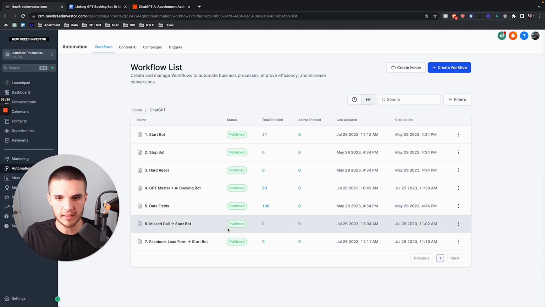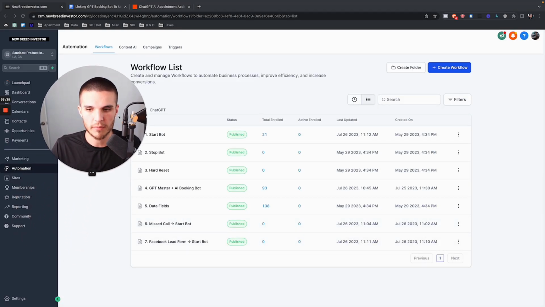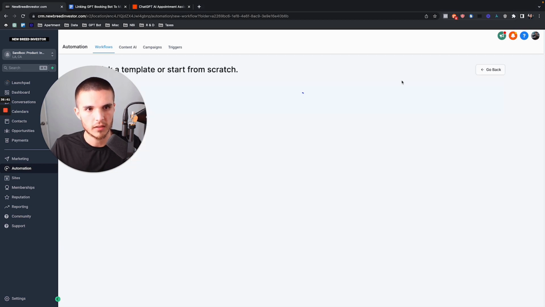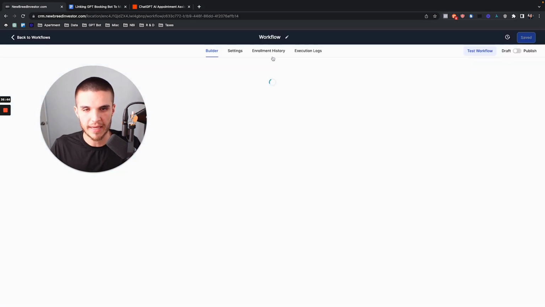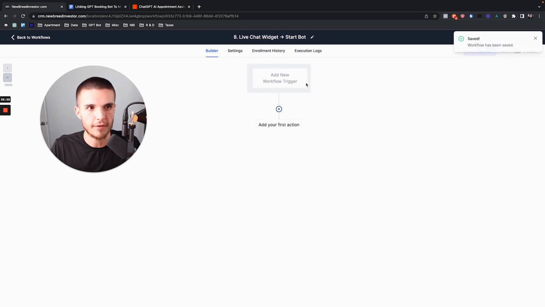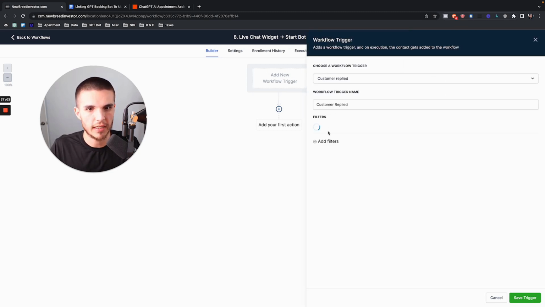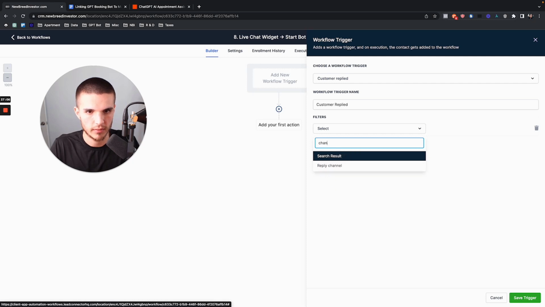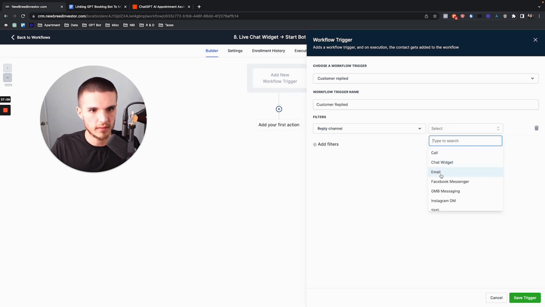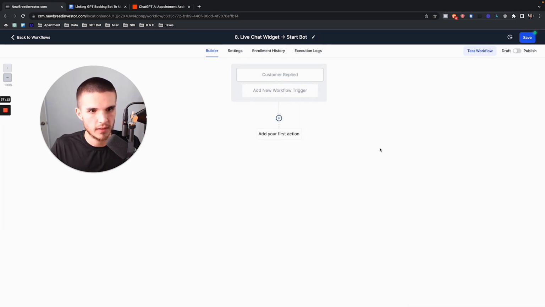So same exact process, which I haven't done the custom values for yet, so you'll get to see that. So same thing. I'm going to make a new workflow from scratch. We're going to do live chat, widget, start, bot. Boom. Save, add new workflow trigger. This is going to be a customer reply trigger, and then we're going to do reply channel is chat widget, okay? And then from there, just save that, same thing.